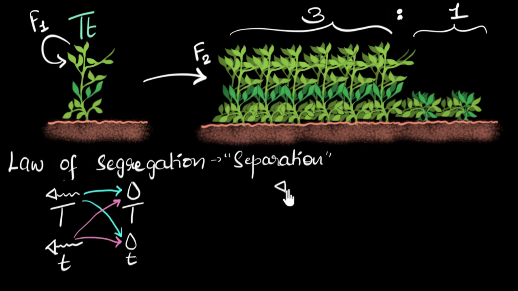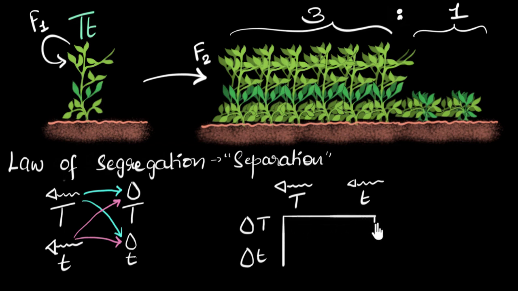Let me redraw those sperm cells. This is the tall sperm and this is the short sperm. It's not tall, it's just a sperm that contains the tall trait and a sperm that contains the short trait. And let me draw the egg which contains the tall trait here and the egg which contains the short trait over here. And usually we draw a box like this. Now let's look at all the possibilities.